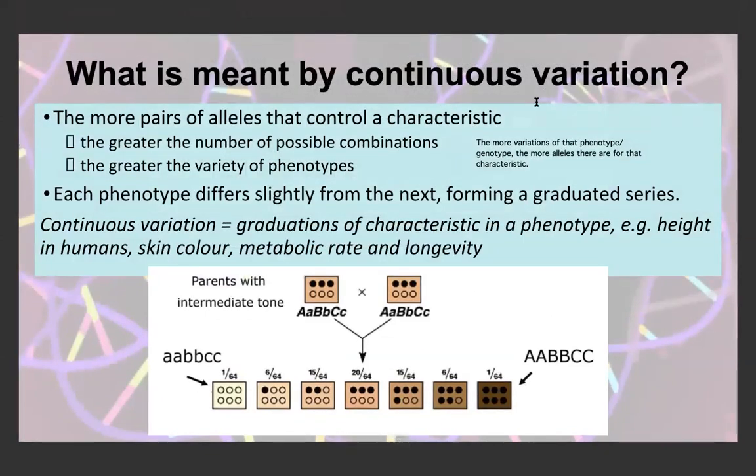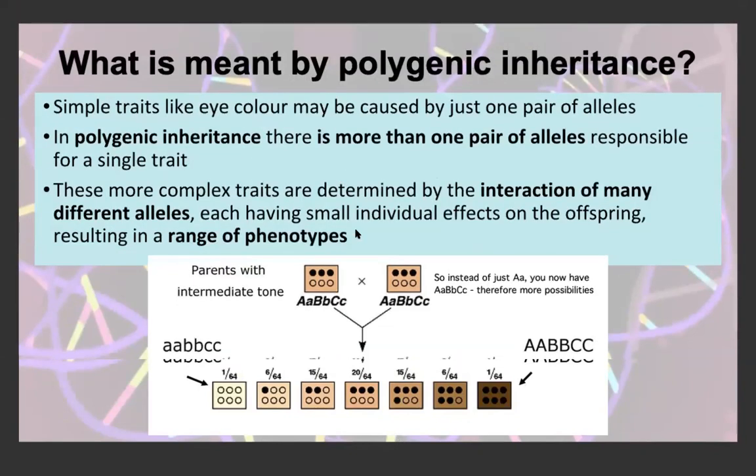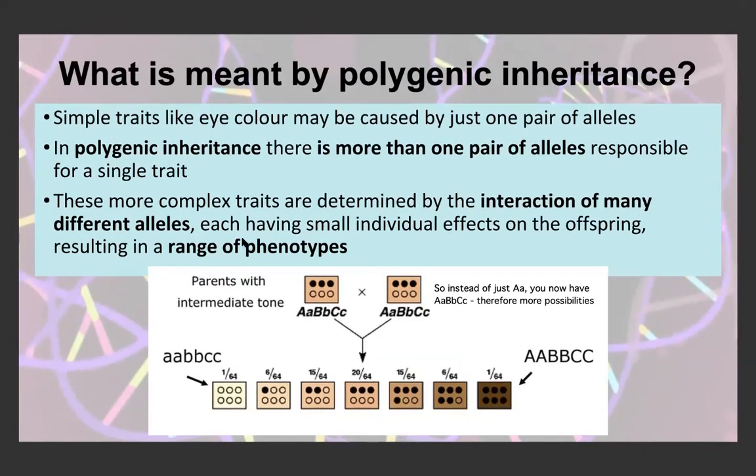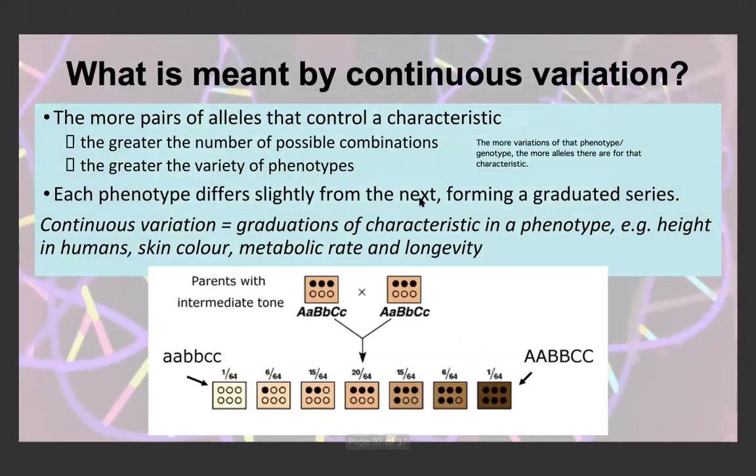What is meant by continuous variation? The more pairs of alleles that control a characteristic, the greater the number of possible combinations, obviously, and the greater the variety of the phenotypes, which is what we spoke about here in the range of the phenotypes. So the more variations of that phenotype or genotype, the more alleles there are for that characteristic. This is just inverting this statement.